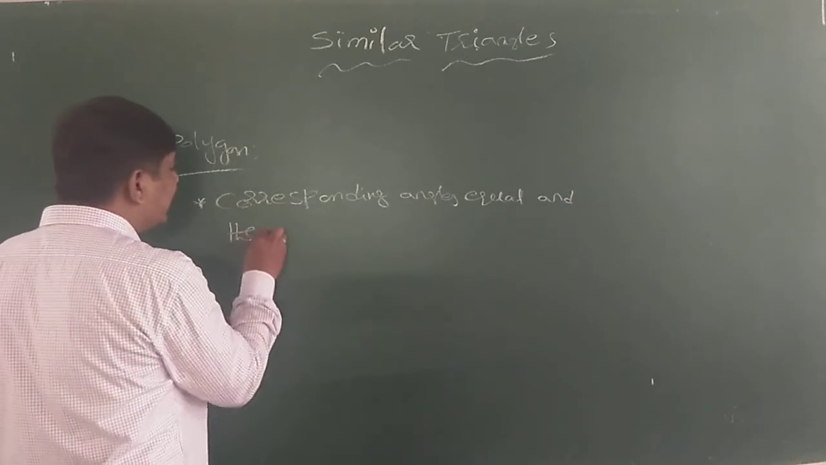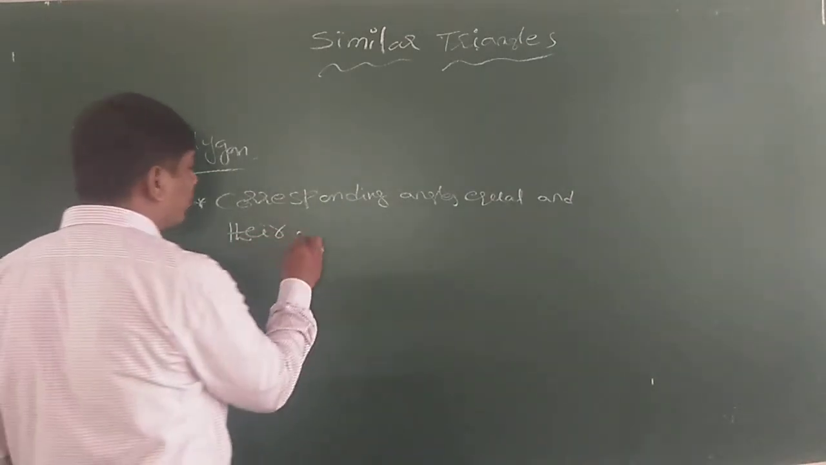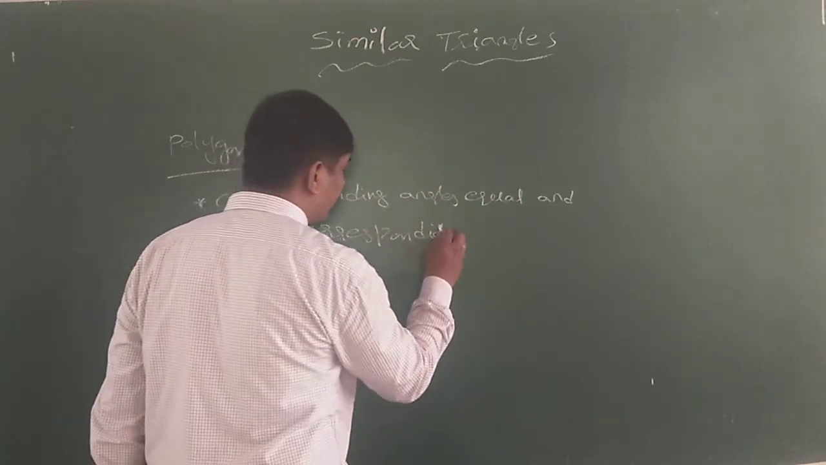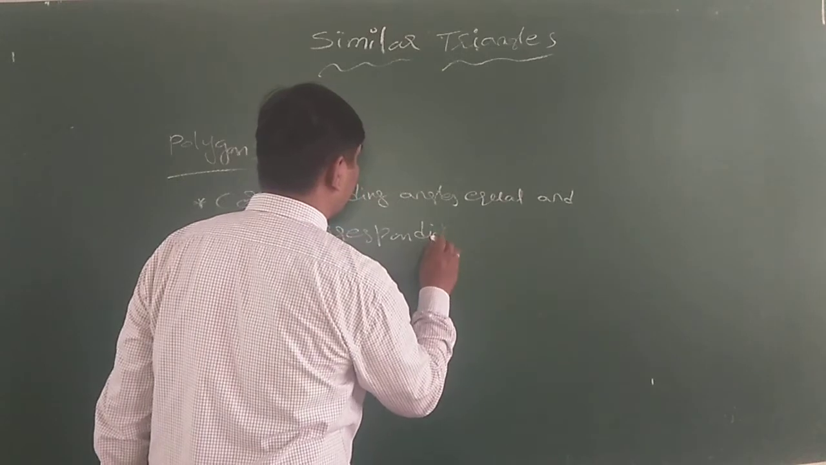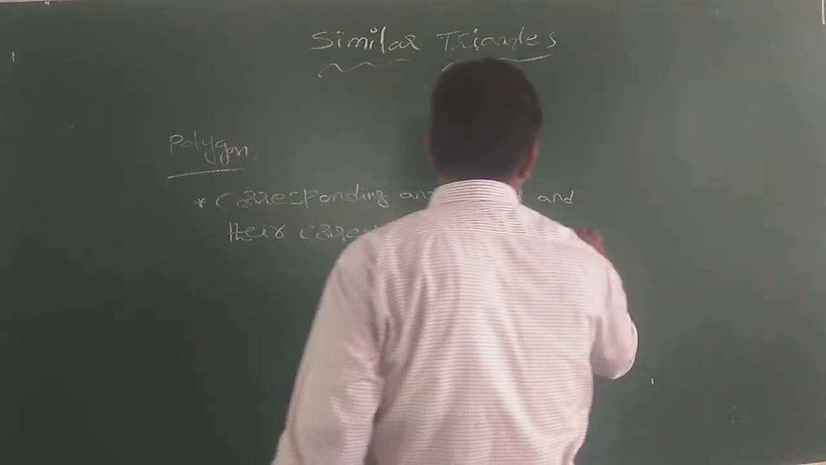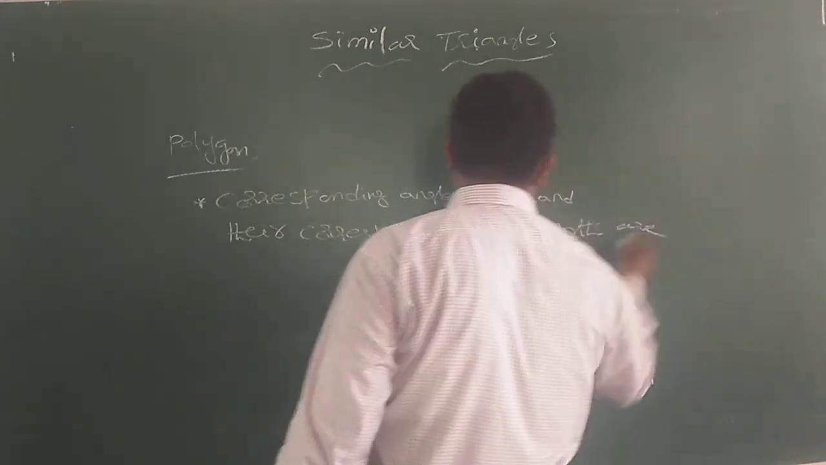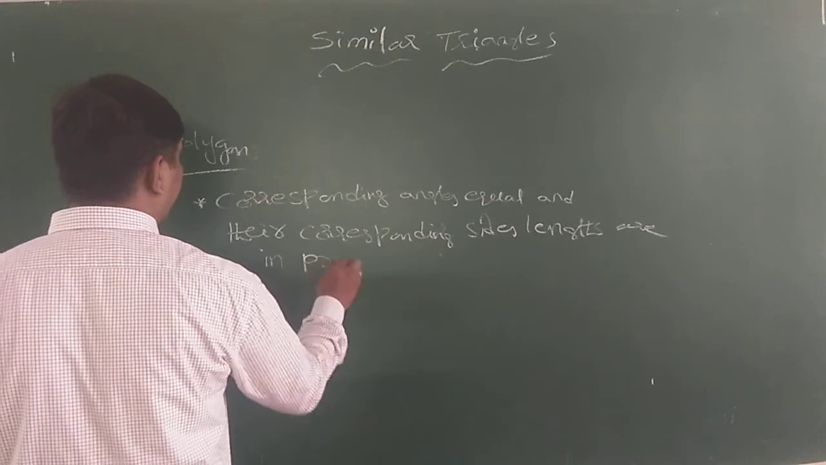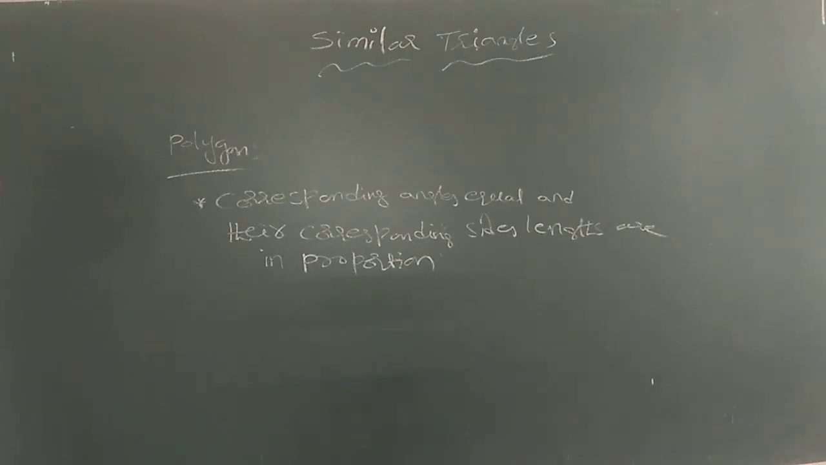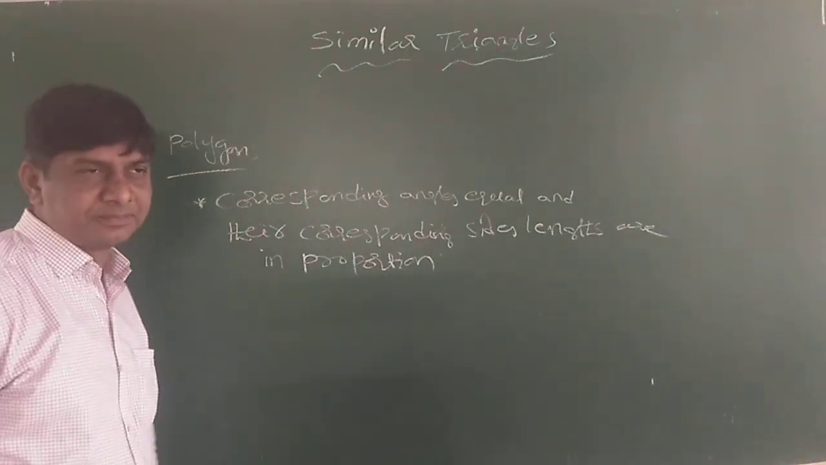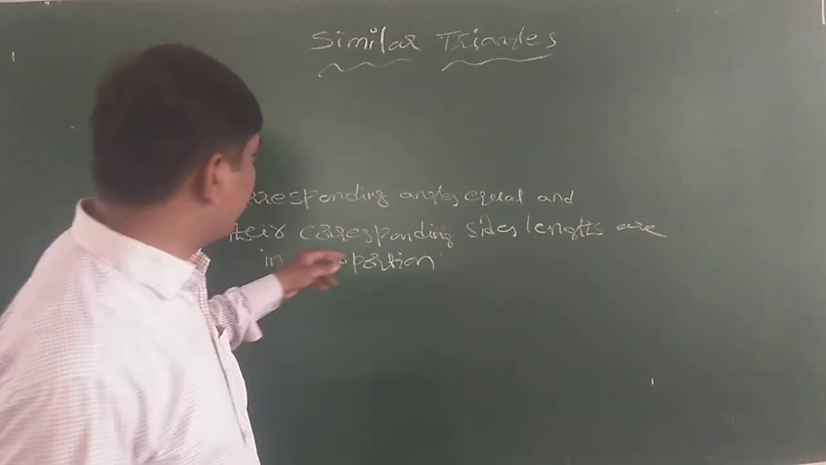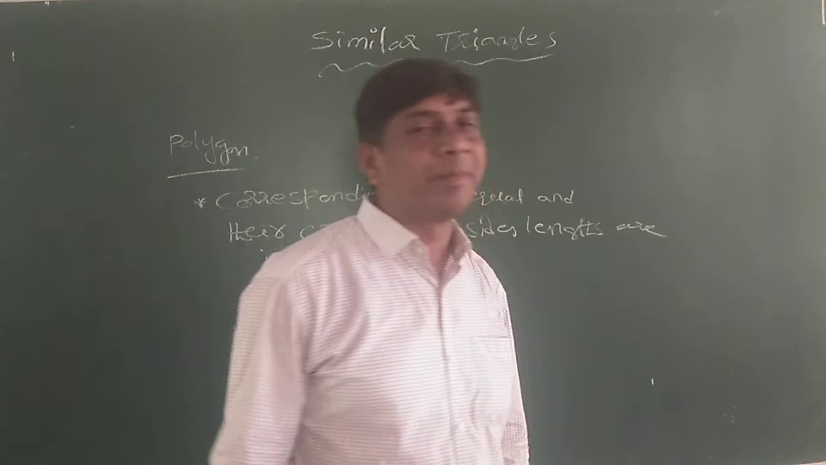And their corresponding sides are proportional. Corresponding side lengths are in proportion. Is it clear? Corresponding angles are equal and their corresponding side lengths are proportional.